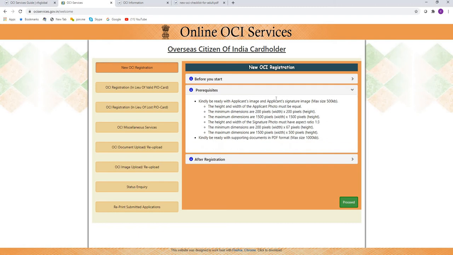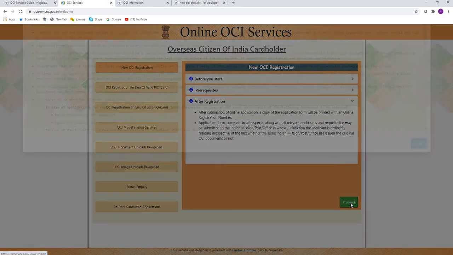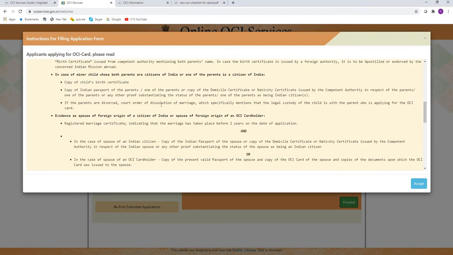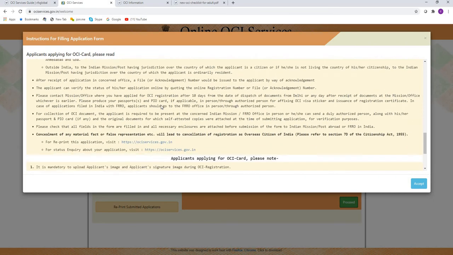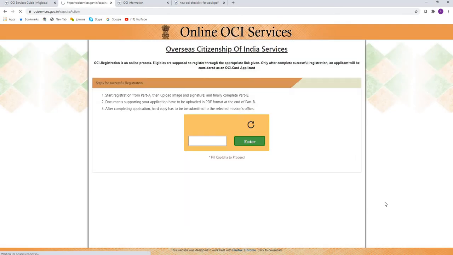Prerequisites are with the photograph, documents ready for you. After registration, you need to go to the VFS website and follow the further process. So one by one it is mentioning everything. This is the third time you will see that there is information regarding who, where, how, when, everything answered here. See, I read it, accept it.